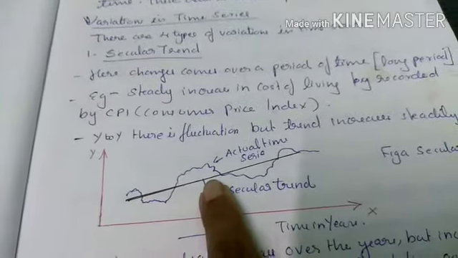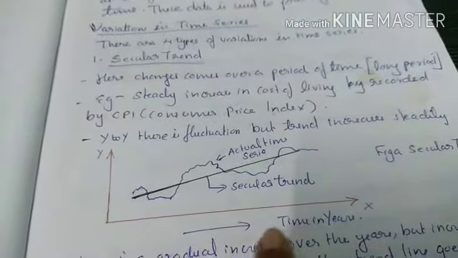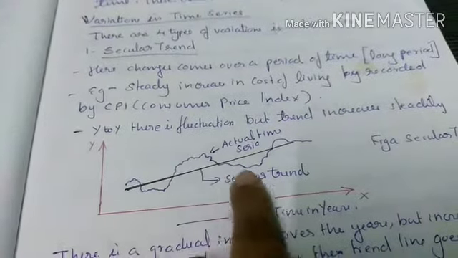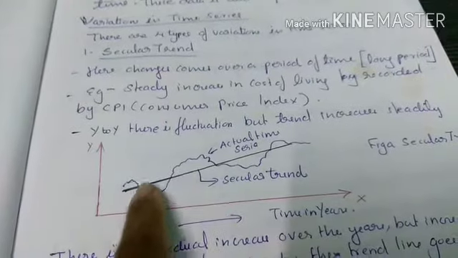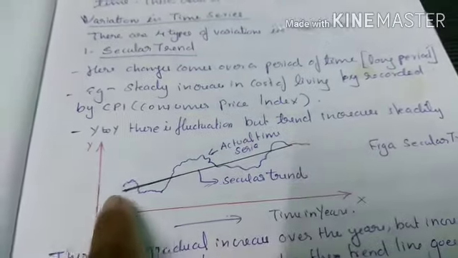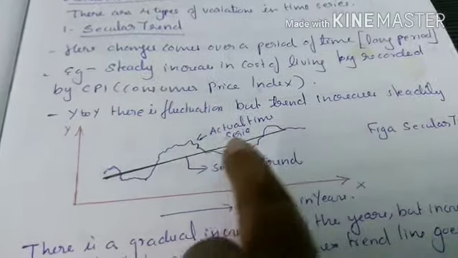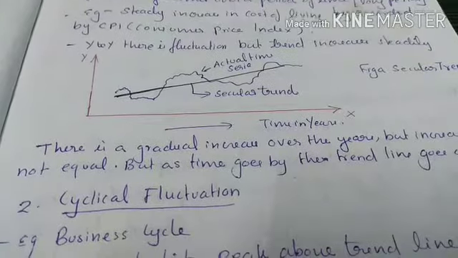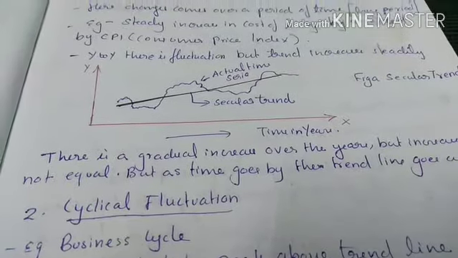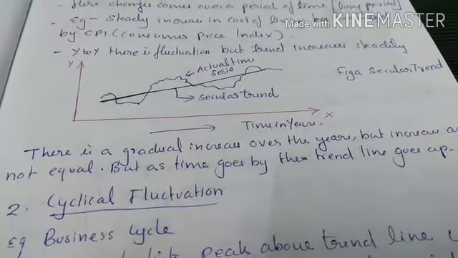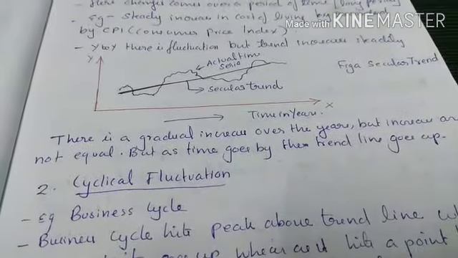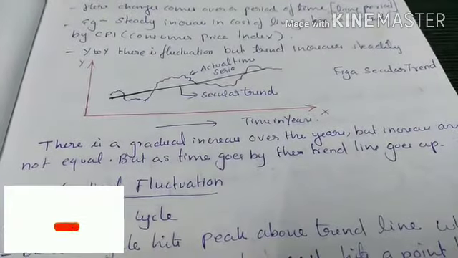Here we can plot secular trend. In x-axis it is time in years. Here we got the graph. This is the actual time series, but over a long number of years this graph goes up. That is, we can fit a straight line in this graph. If we look at this graph, we can see a secular trend, or a straight line can be drawn here, that is gradual increase over the years, but this increase is not equal, and as time goes by trend line goes up.